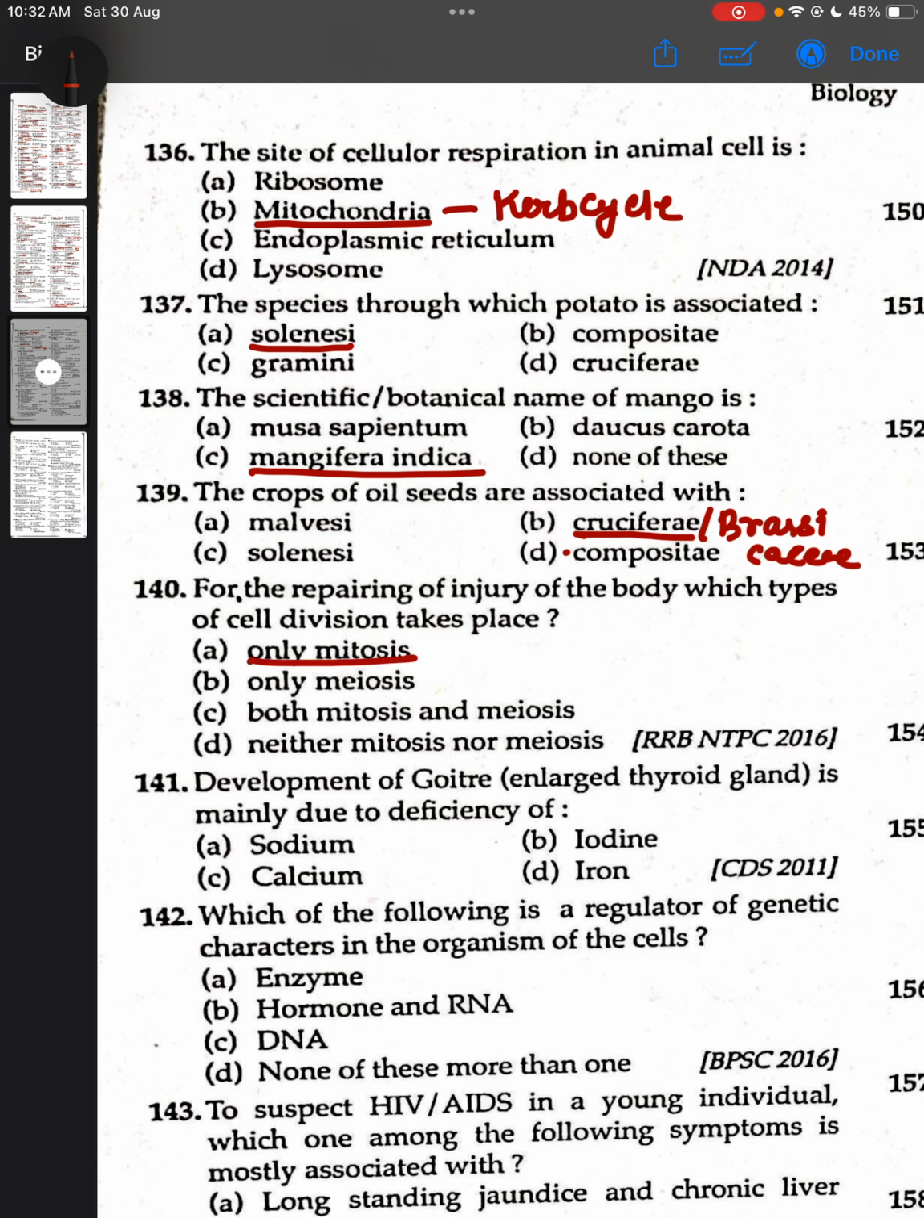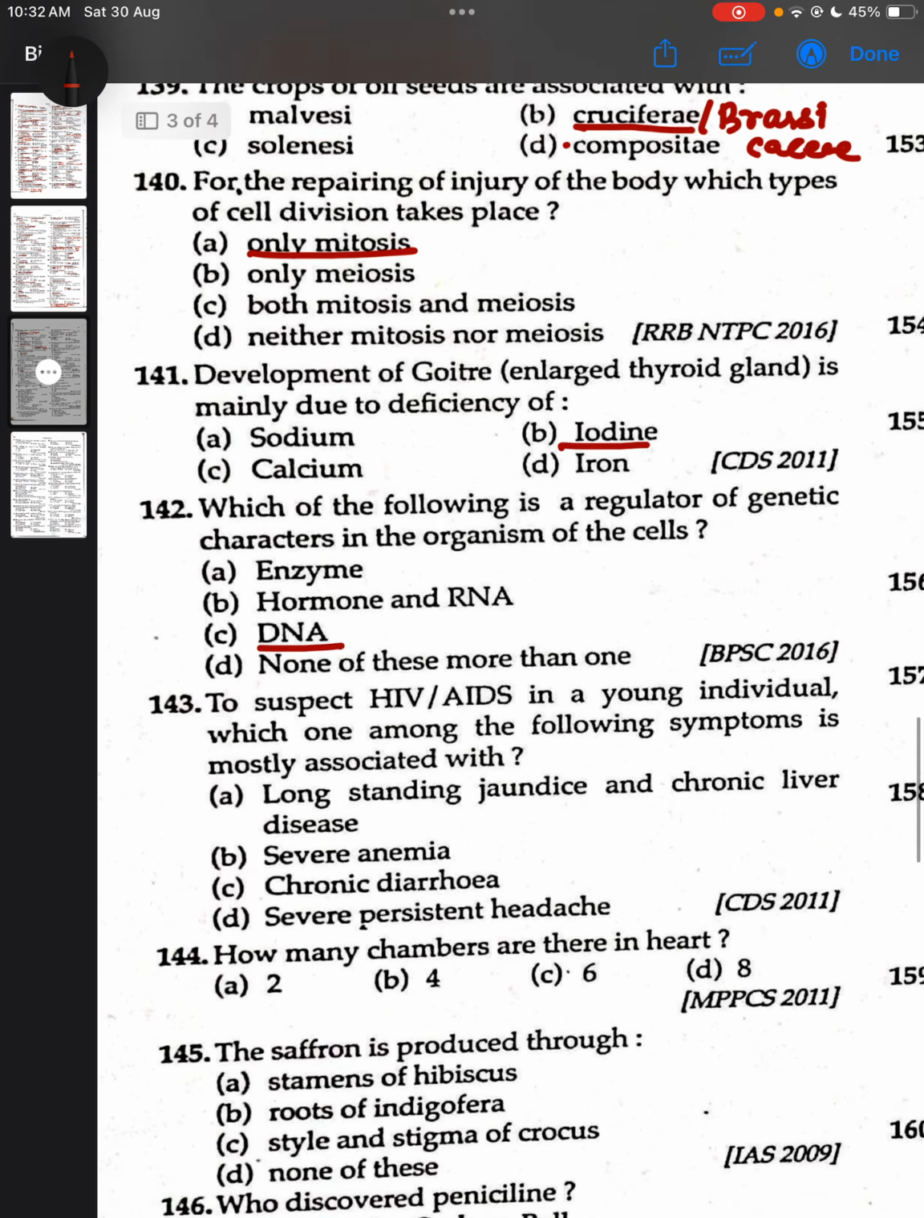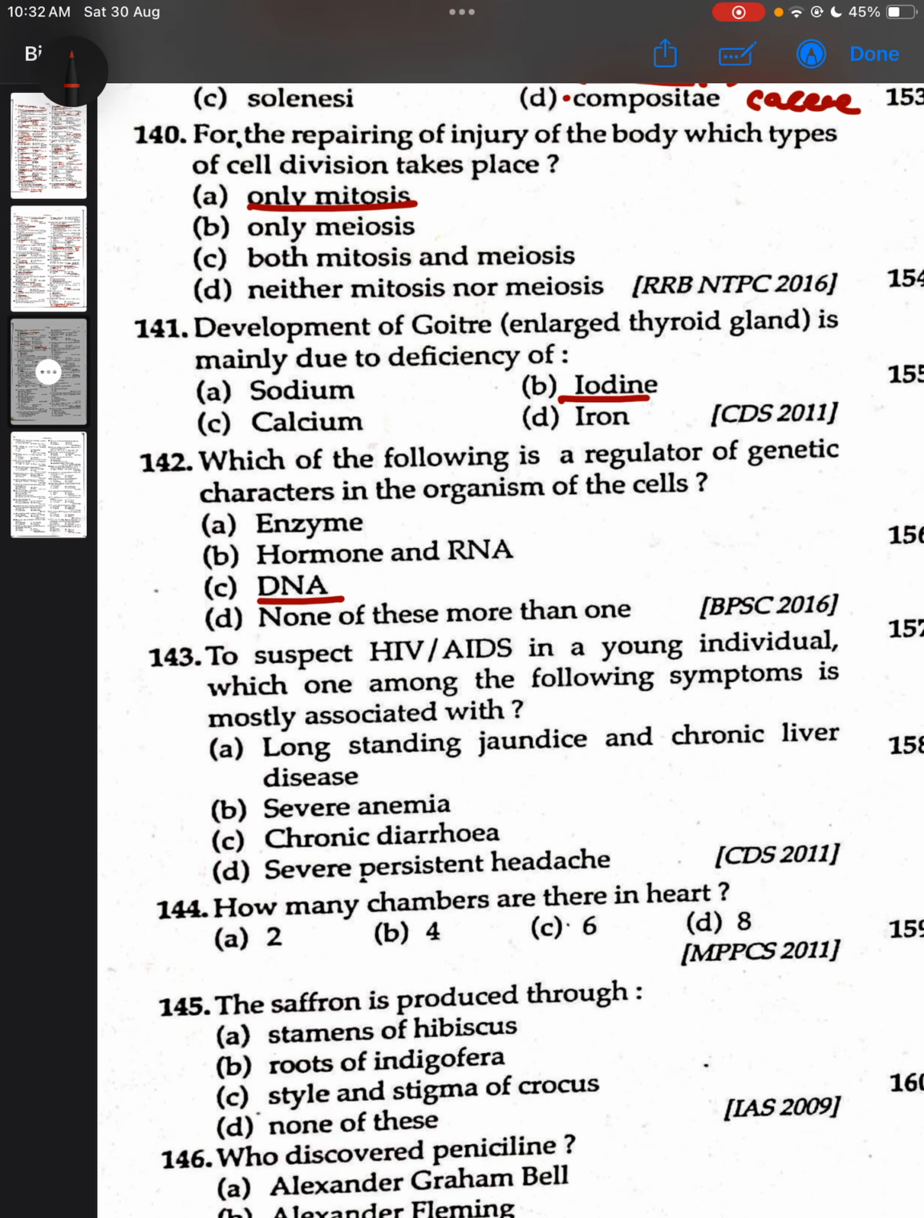Only mitosis and meiosis cell division take place during reproduction. Development of goiter in the thyroid gland is mainly due to the deficiency of iodine. Which of the following is a regulator of genetic character in the cell of the organism? Correct answer is DNA. To suspect HIV or AIDS in a young individual, which among the following symptoms is most associated with? Long standing jaundice and chronic liver disease.